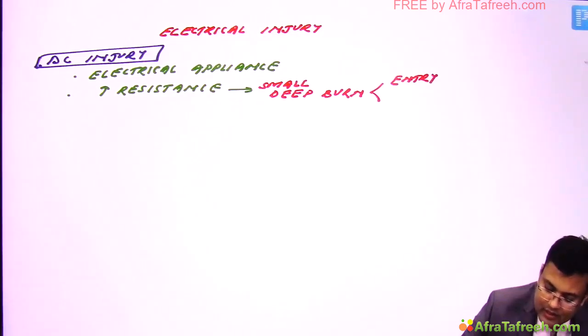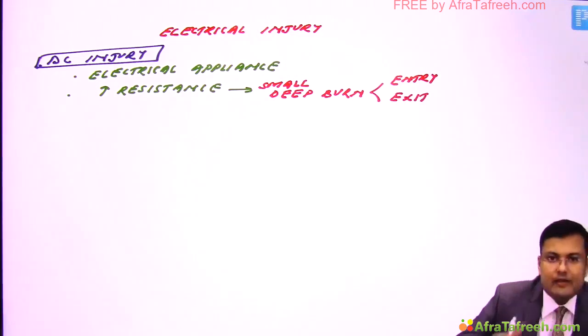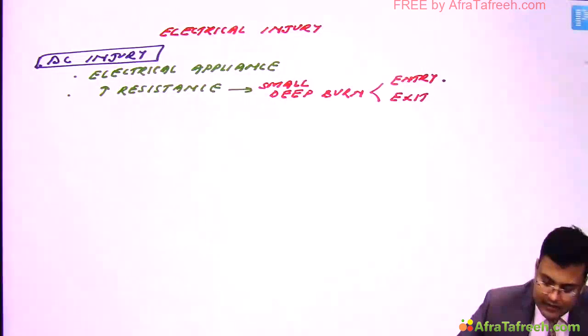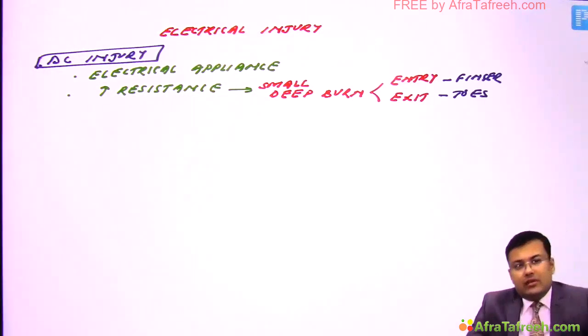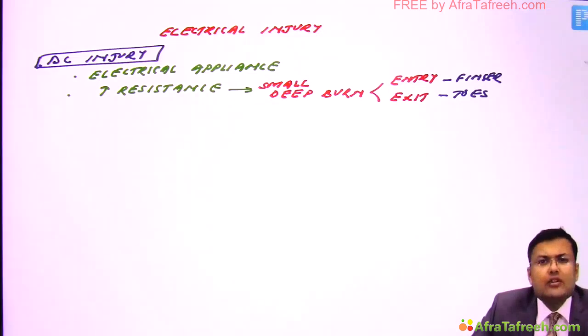Okay. So generally, where is the entry and where is the exit? We touch it with fingers, so in the fingers and in the toes. Simple. It can also lead to damage of tendons and nerves, but that's not very significant.